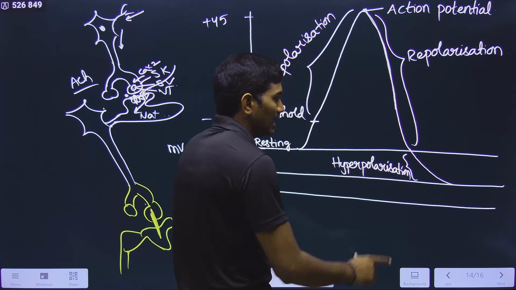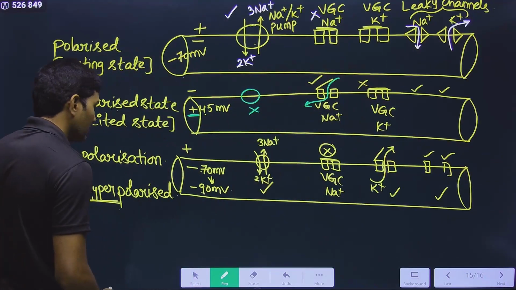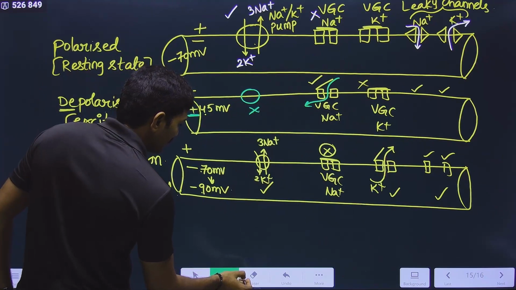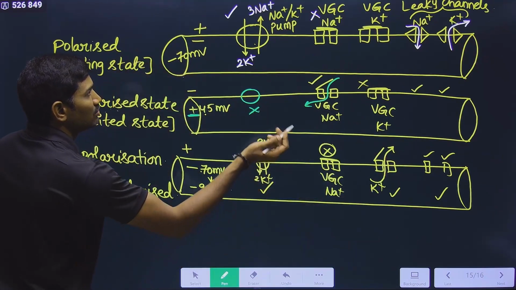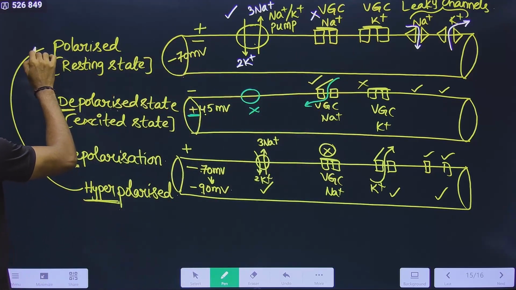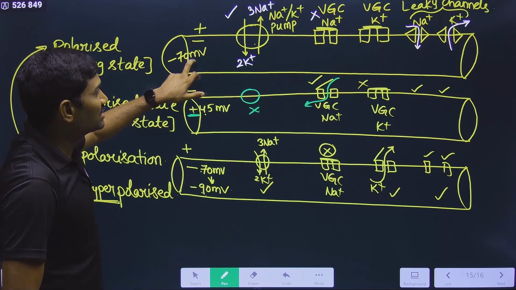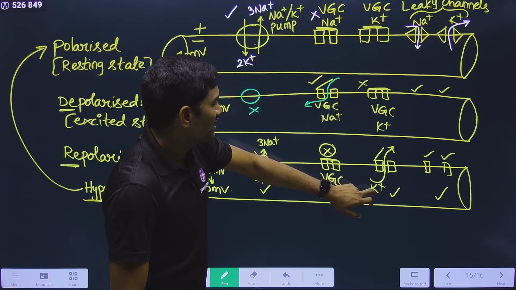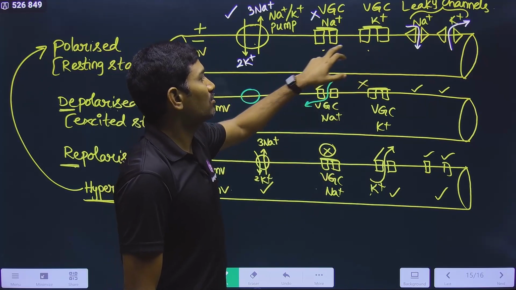And after this hyperpolarization, what happens? Observe carefully. So now I am drawing one more thing. I don't need to draw this one. The next one is this one only, right? After hyperpolarization, once again it will come back from minus 90 to minus 70. But during this time, this voltage gated K plus will be closed. Anyhow, this is closed. So both of these are closed.